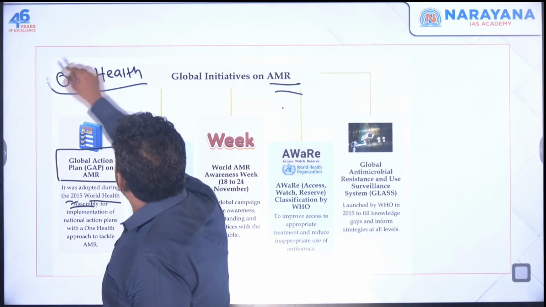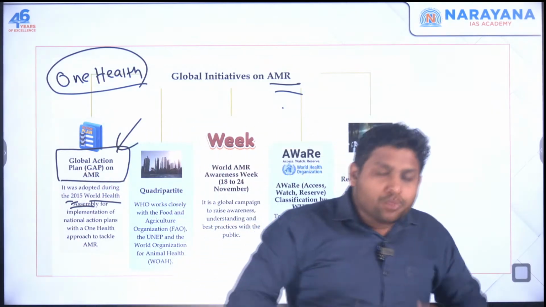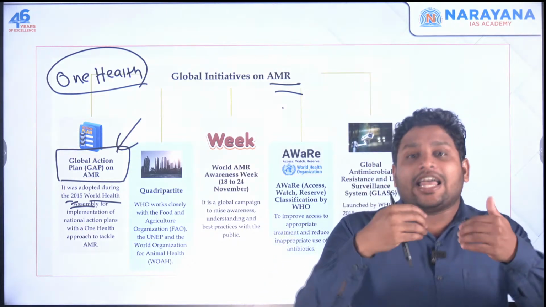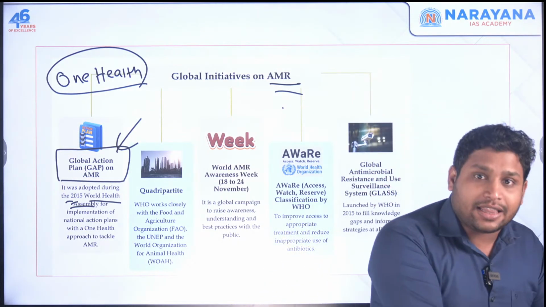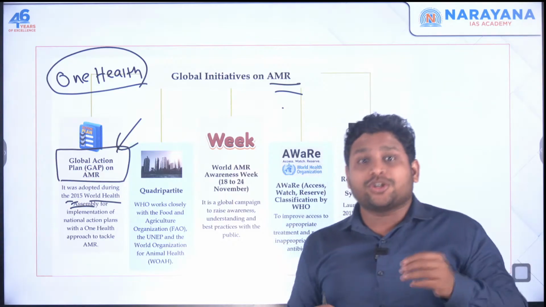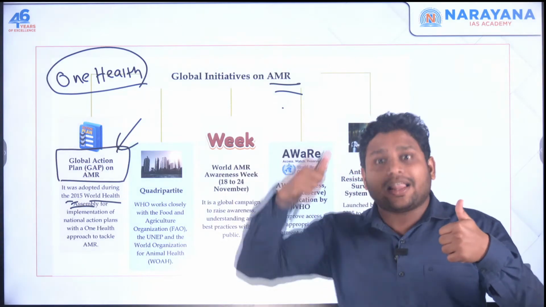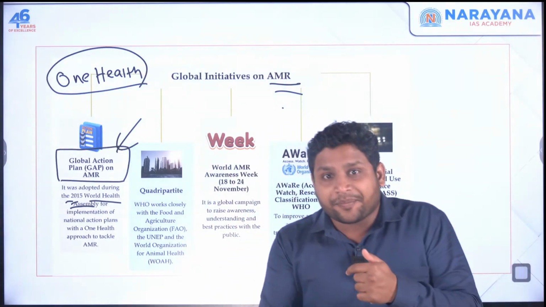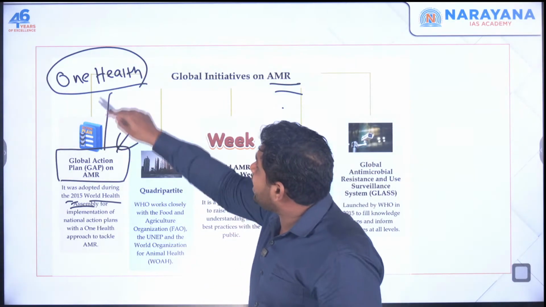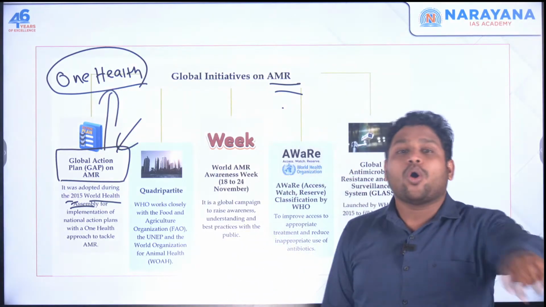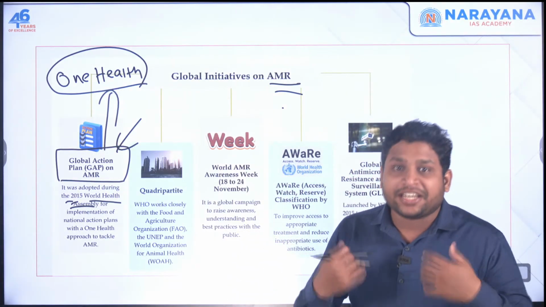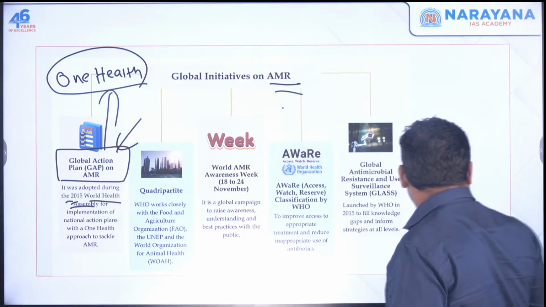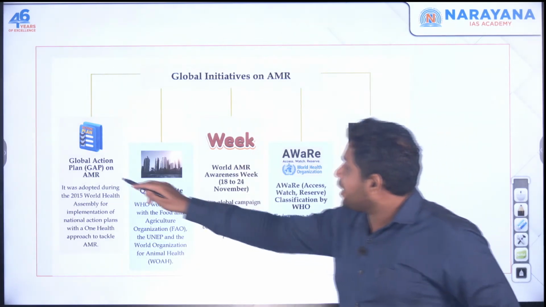One Health approach says that human health, animal health and environment health are all linked together, and the health of each is dependent on the other. So we have to focus on the health of all three elements in an integrated manner.